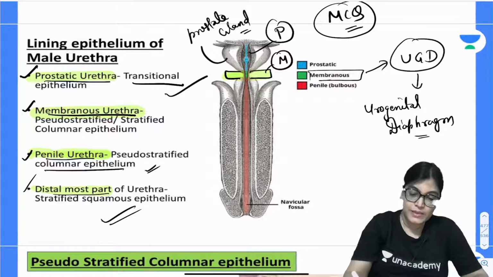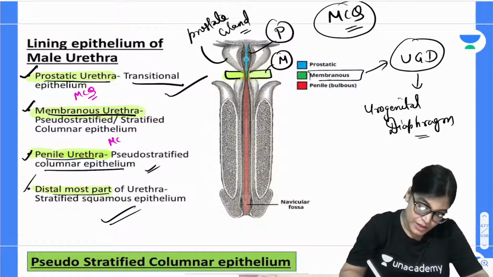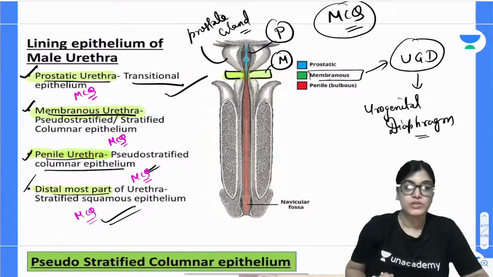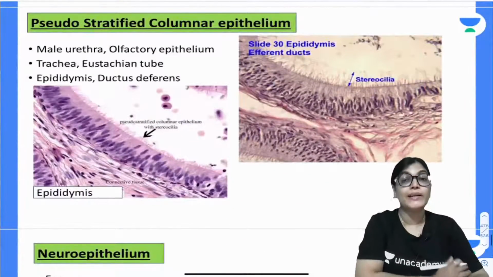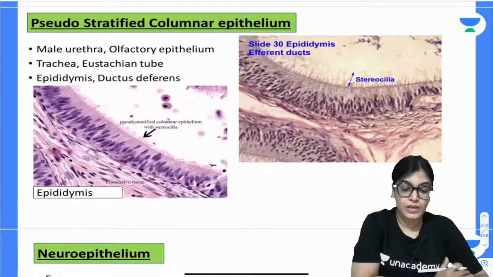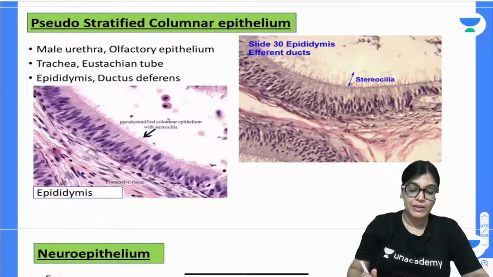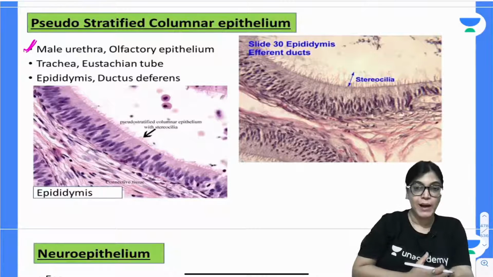So my dear aspirants, it is of utmost importance that you should know each type of epithelium: membranous, penile urethra, the distal most urethra and the prostatic urethra. The epithelium of all these parts of the urethra must be known to you. Now, talking about pseudostratified columnar epithelium. Here the word pseudo means false, not true. This type of epithelium is present in the male urethra, which we have just discussed.